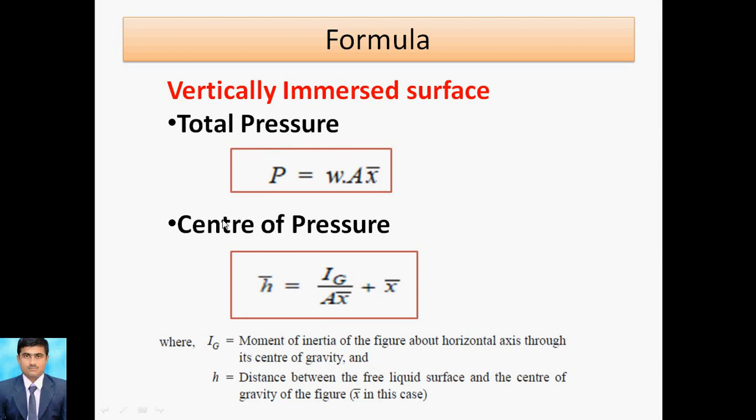Center of pressure is nothing but where the total pressure acts. Ig is the moment of inertia for the particular shape, suppose a triangle, you can take the moment of inertia for that. A is the area for this particular shape, and X bar is the depth. Likewise, we can take it for the calculation.